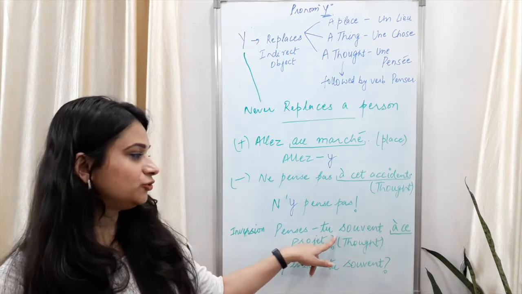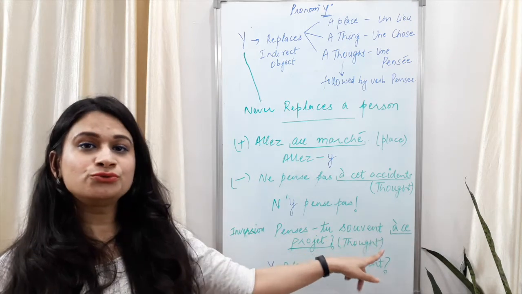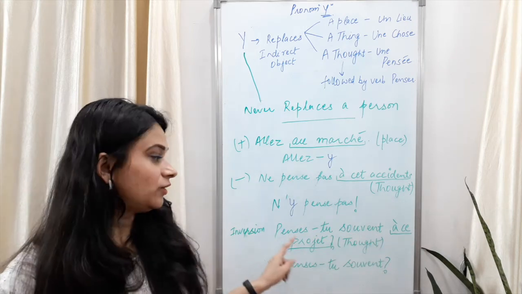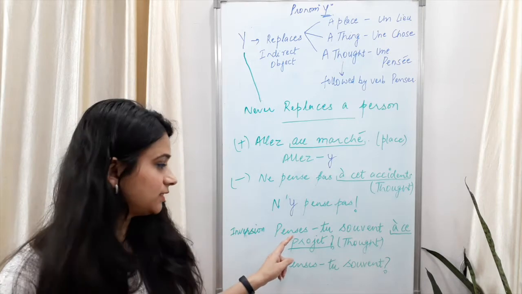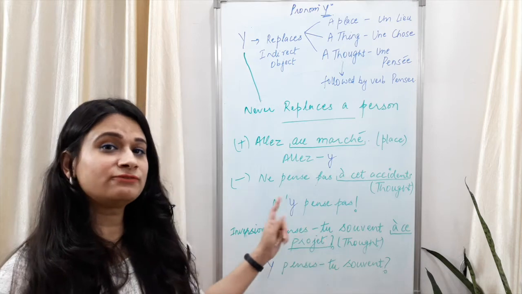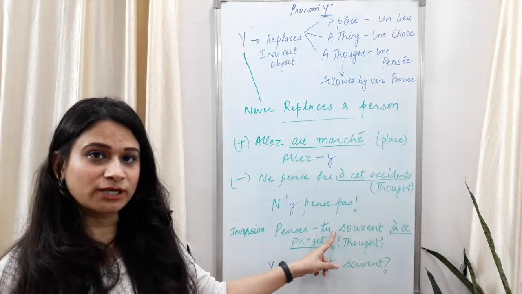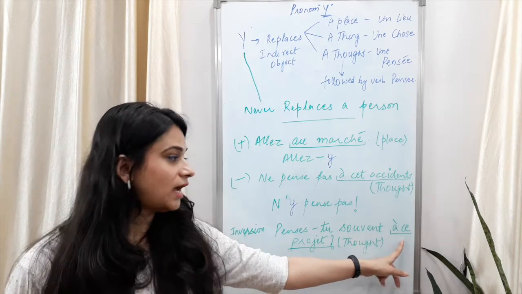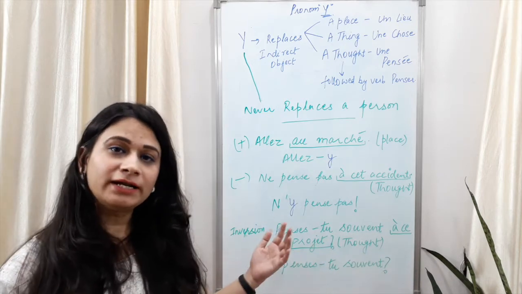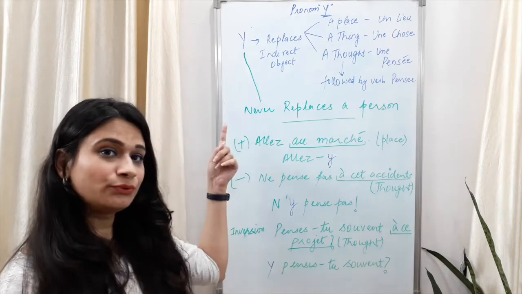Now comes our inversion form in imperative. Penses-tu souvent à ce projet? Now again we have the verb penser in this, which is conjugated with tu, and this is the inversion form because our verb is first, followed by a hyphen and then our subject. Then we have a thought here, à ce projet, about that project. We are going to replace about that project with pronoun y.